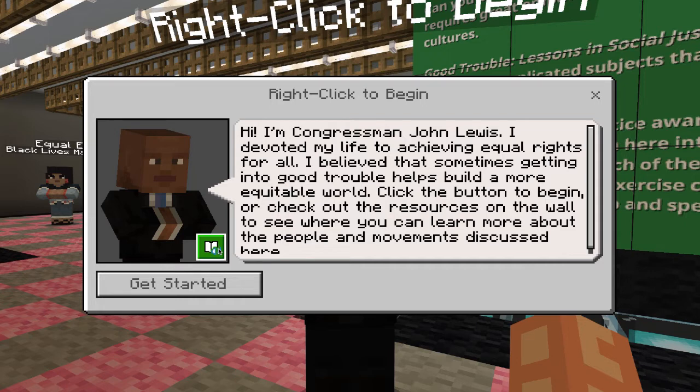So let's take a look to see what Mr. Lewis will tell us. Hi. I'm Congressman John Lewis. I devoted my life to achieving equal rights for all. I believed that sometimes getting into good trouble helps build a more equitable world. Click the button to begin, or check out the resources on the wall to see where you can learn more about the people and movements discussed here.